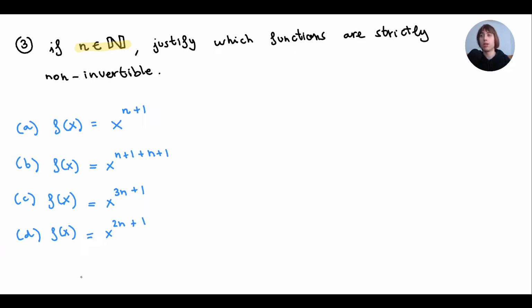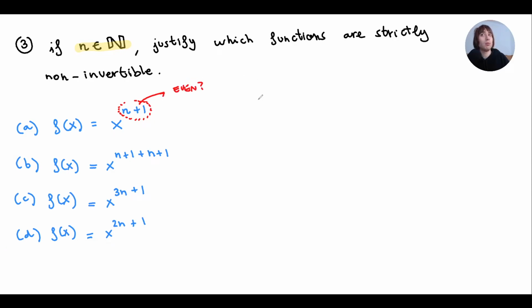We have to remember that a non-invertible function happens when a polynomial has a term with an even degree, right? So, I mean a term with a variable. If n, we have to imagine that n can be any natural number. Is this always going to be even?